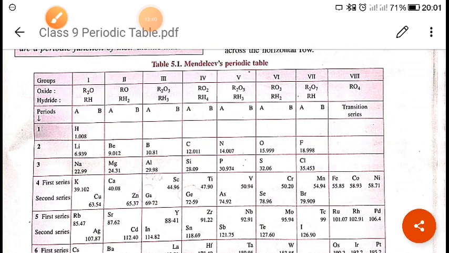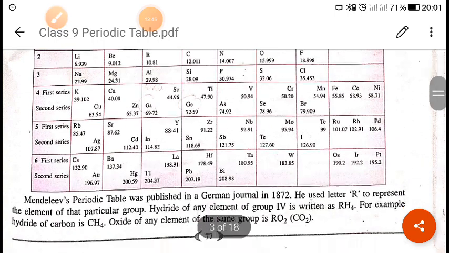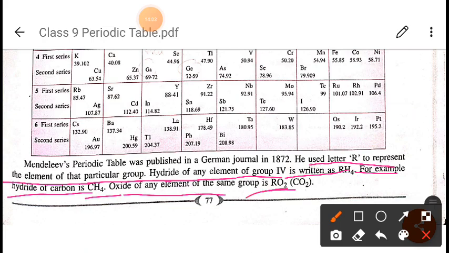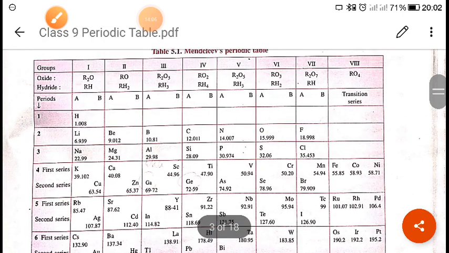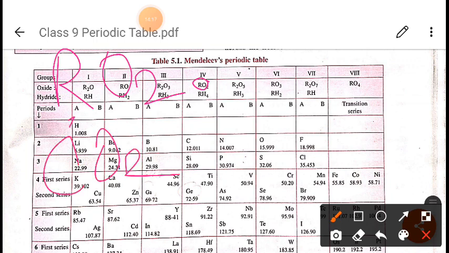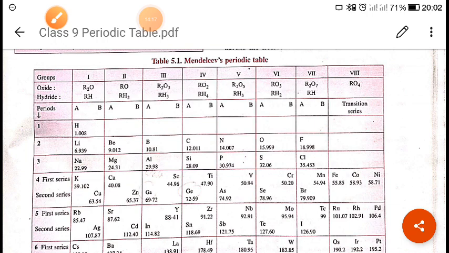So what he did, he used a letter, as you can see it is written here. He used the letter R to represent the element of a particular group, and hydrides of any element of group 4 are written as RH4. For example, hydride of carbon is CH4. Oxides of any element of the same group are written as RO2, which is CO2. Oxide is written as RO2, so in place of R we can place any element. Suppose we place carbon, so it will be CO2. So in this way he classified the elements.